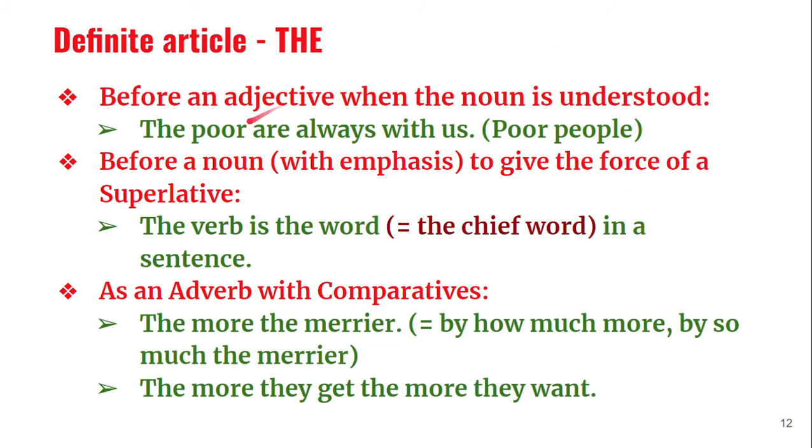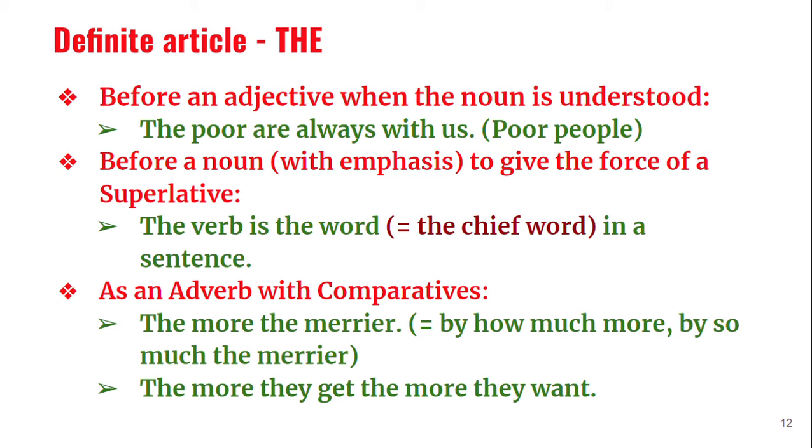And then, before an adjective when the noun is understood, we have a usage structure where an adjective alone can be used as a noun. Like, the poor are always with us. Poor is actually an adjective. Here, if we use the poor, it means poor people. The poor are always with us.